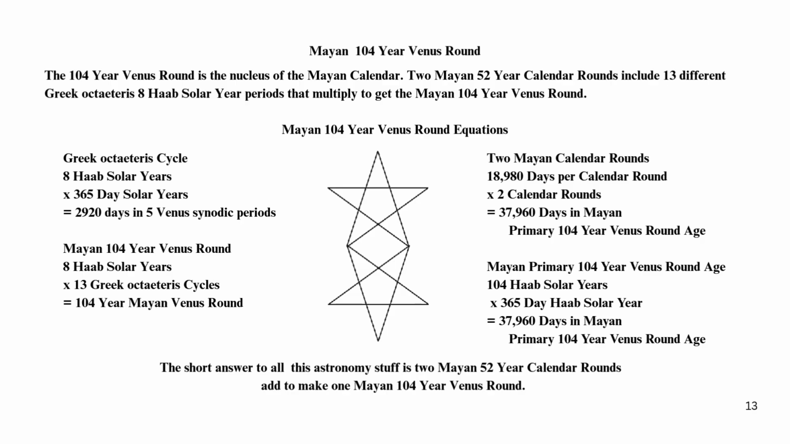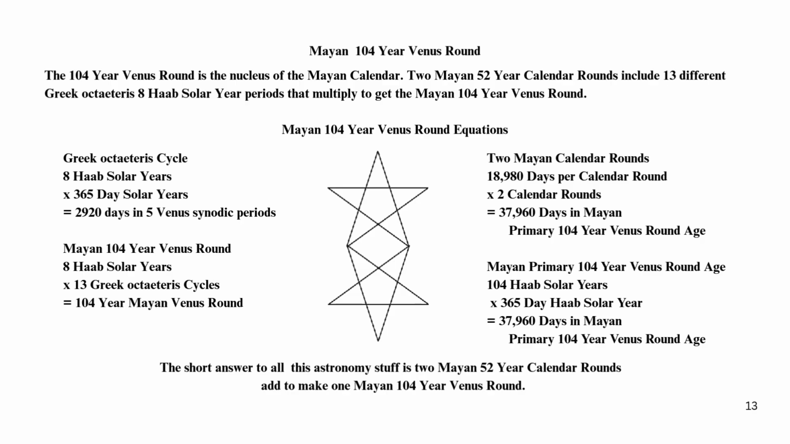2 Mayan 52-year calendar rounds include 13 different Greek octiteris 8 HoH solar year periods that multiply to get the Mayan 104-year Venus round. Mayan 104-year Venus round equations. Greek octiteris cycle, 8 HoH solar years times 365-day solar years equals 2,920 days in 5 Venus synodic periods. Mayan 104-year Venus round: 8 HoH solar years times 13 Greek octiteris cycles equals 104-year Mayan Venus round.